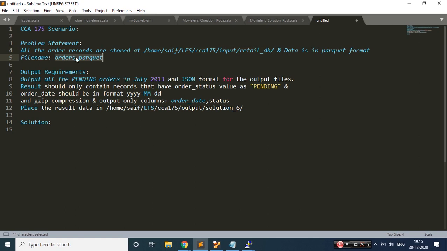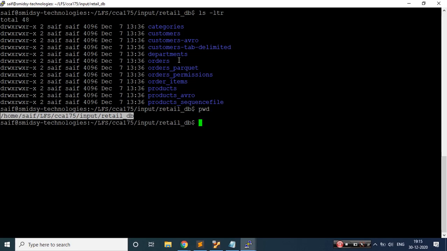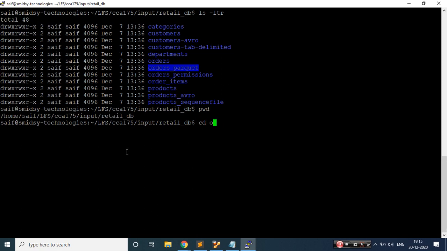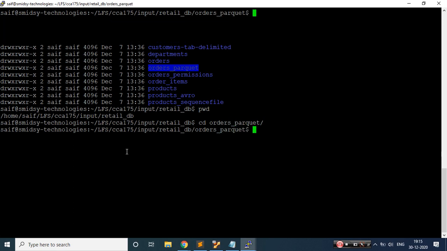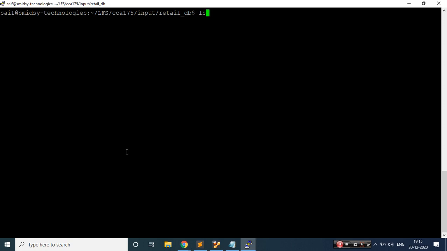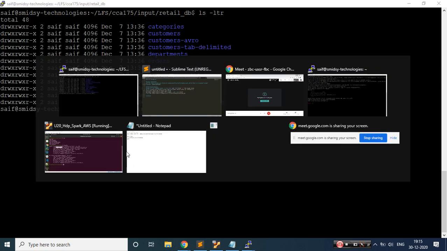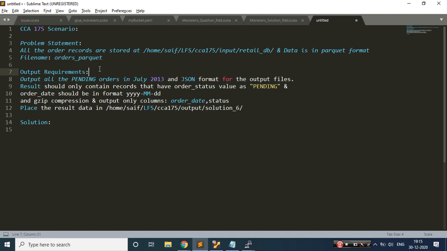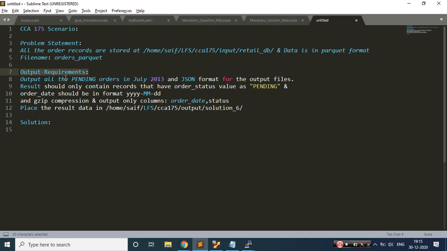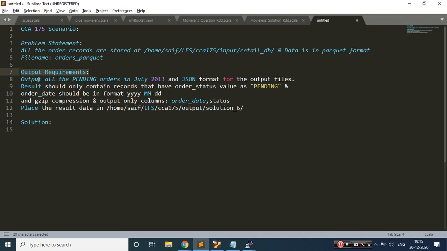So what is the file name? Orders Parquet. This is the directory. Let me go to that particular directory, orders underscore Parquet, and ls -ltr. So I have a data set over here, and I need to take this data set and read it in my Spark. That's one thing which I got identified. Now these are the small requirements they have given. Let's start step by step.